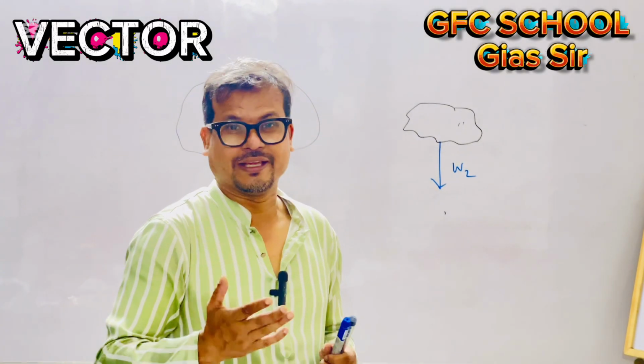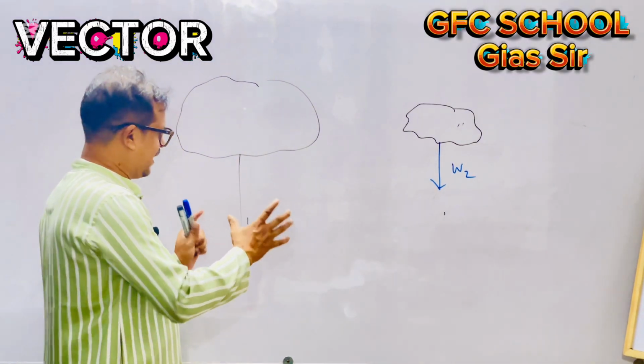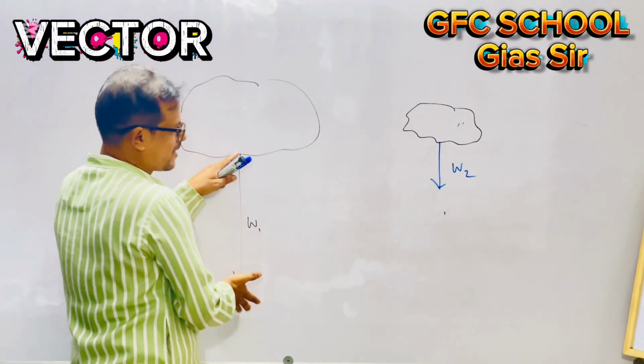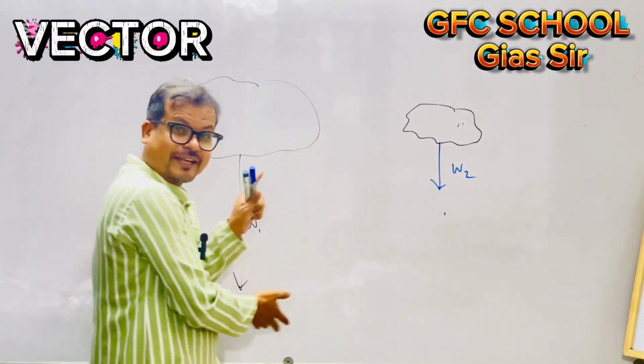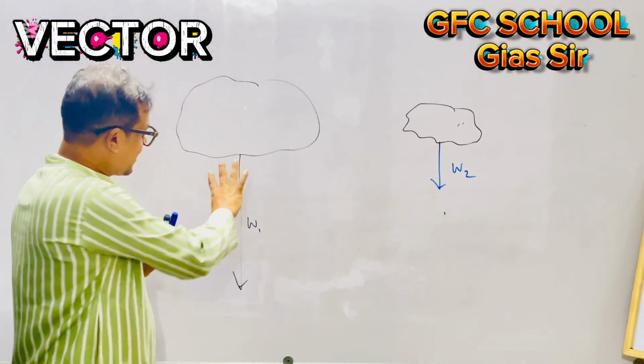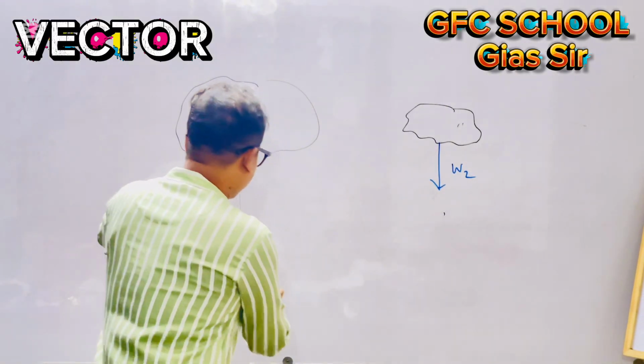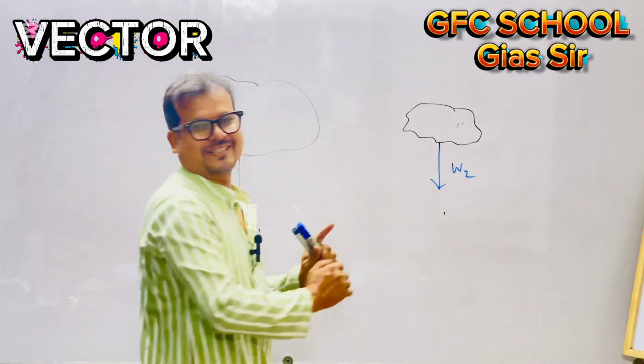What will you think, or what will you feel, guys? This sign is longer than this, greater than this. That means by observing the length of the sign, we could decide it's a greater mass than this.